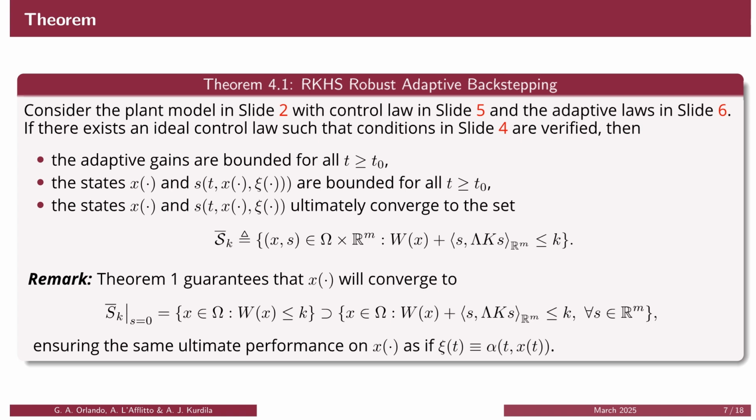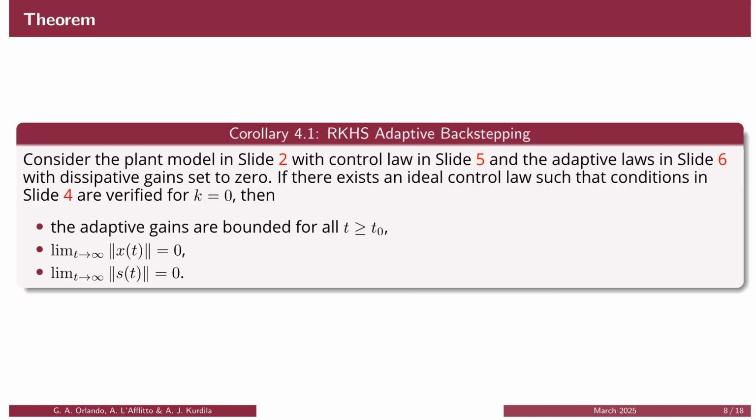Interestingly, this directly implies that X will converge to the compact set defined by W of X less or equal than K, ensuring the same ultimate performance on X that the user had in mind when designing the ideal law alpha. Furthermore, if alpha is designed such that X converges asymptotically to the origin, then our control law pi can send both X and S to zero.